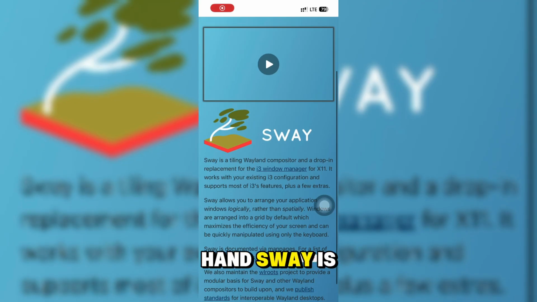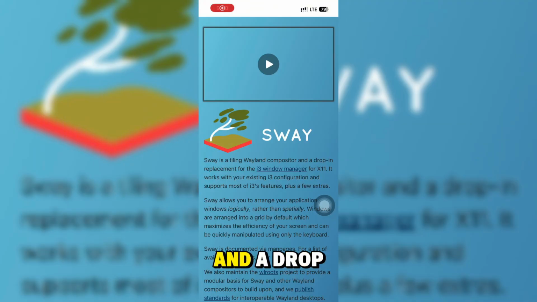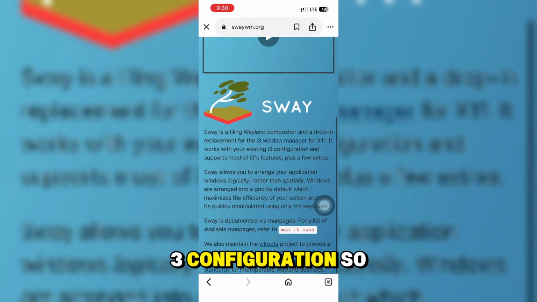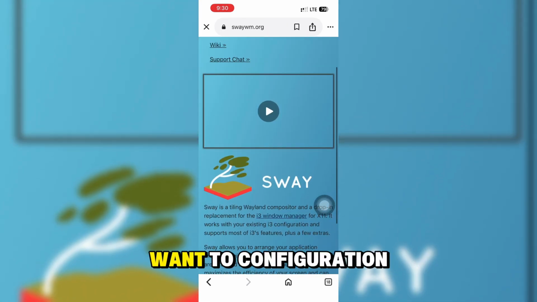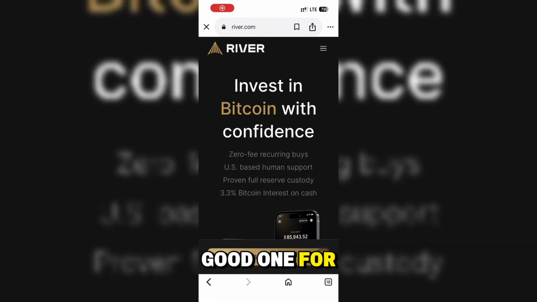On the other hand, Sway is a tiling Wayland compositor and a drop-in replacement for the i3 window manager for X11. It works with your existing i3 configuration. So if you have an i3 configuration, Sway is a good one for you.